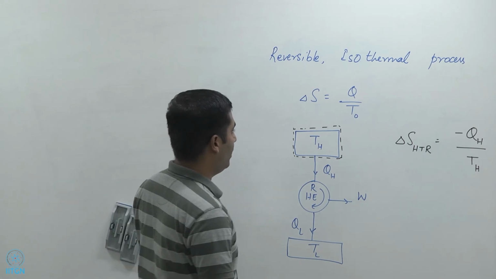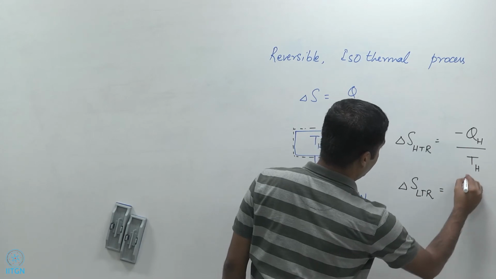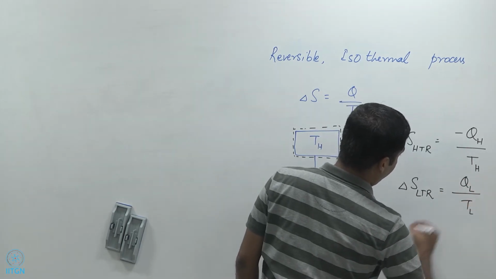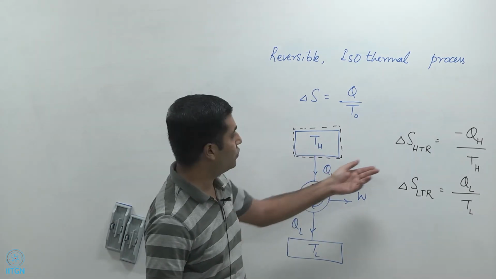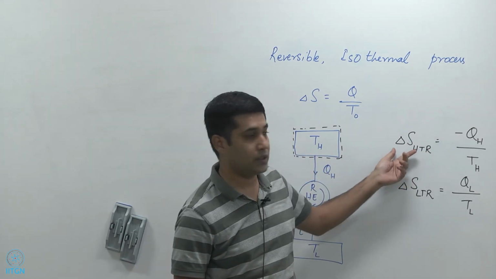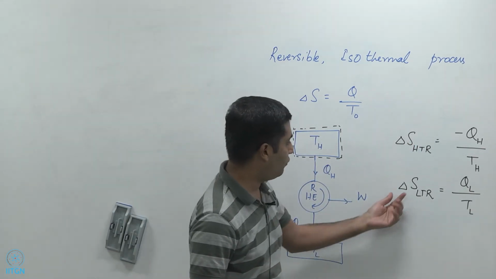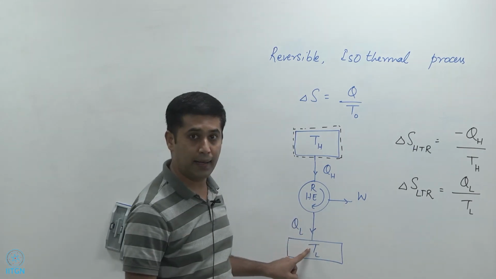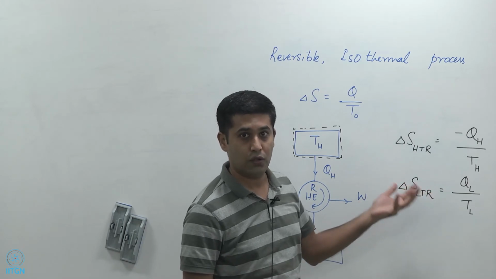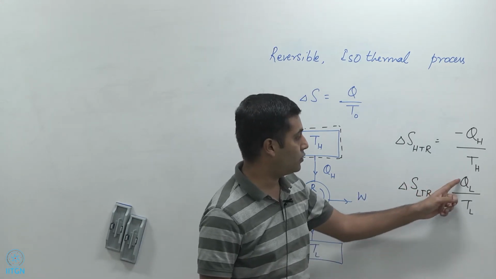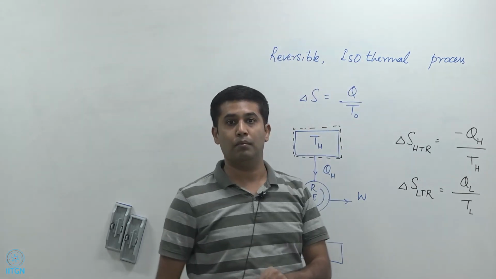right? And similarly, the change in entropy of the low temperature reservoir is QL by TL. So why is it negative here? Because heat is being removed from this reservoir, so its entropy is decreasing, which means delta S for that system is less than 0. And here I have a low temperature reservoir to which heat is being added, which means its entropy increases, its change in entropy is positive, and that should be equal to QL by TL if it is done in a reversible isothermal manner, right?